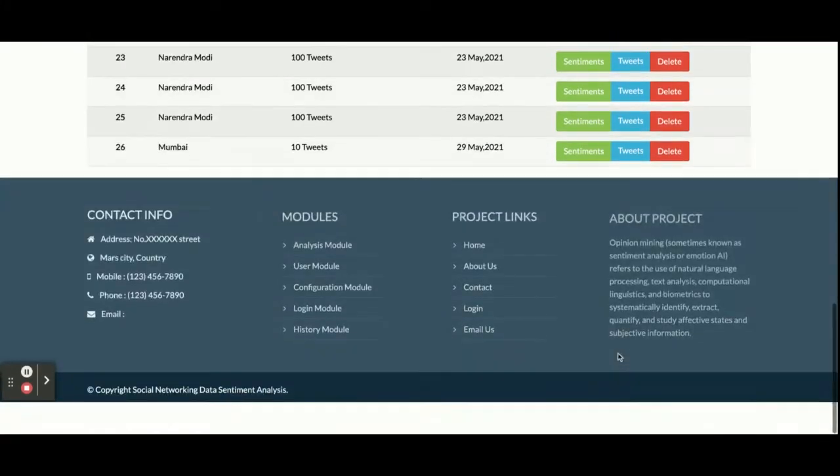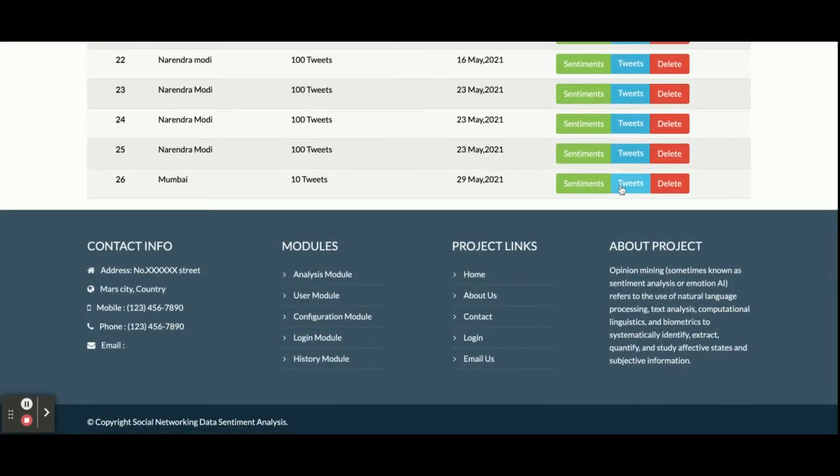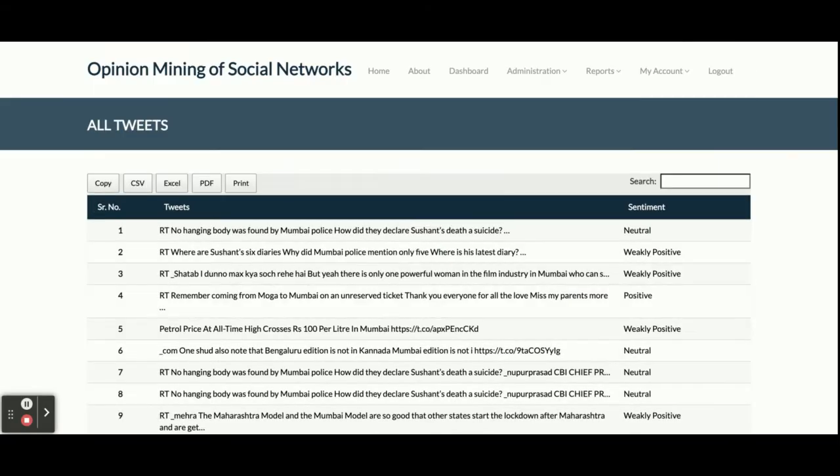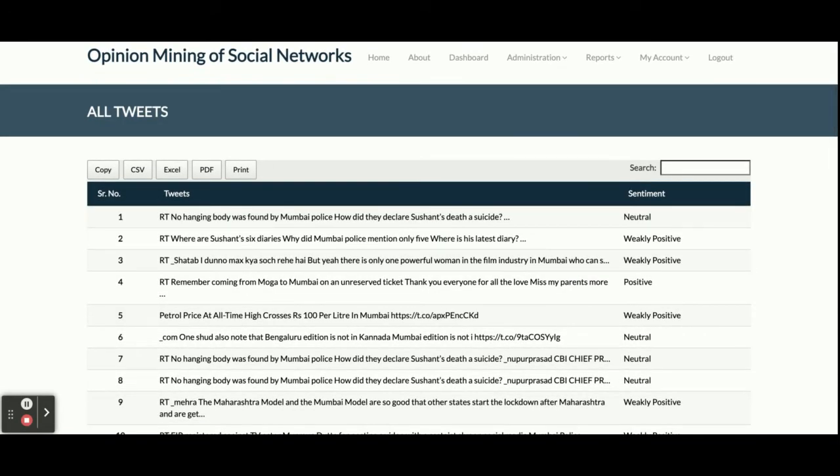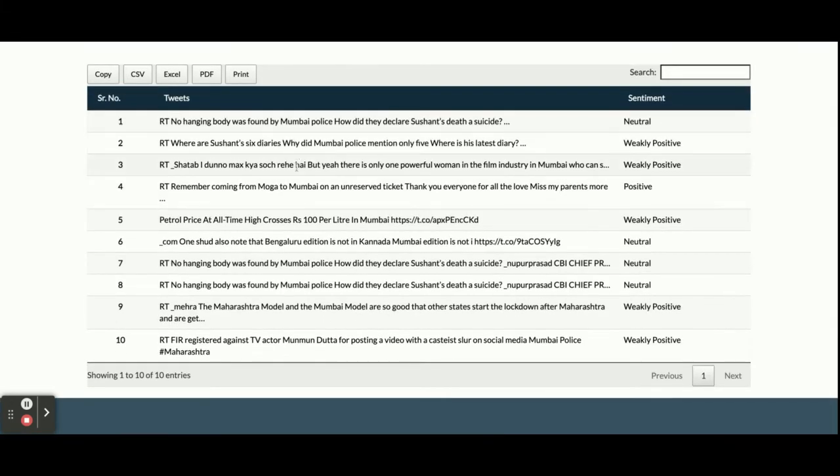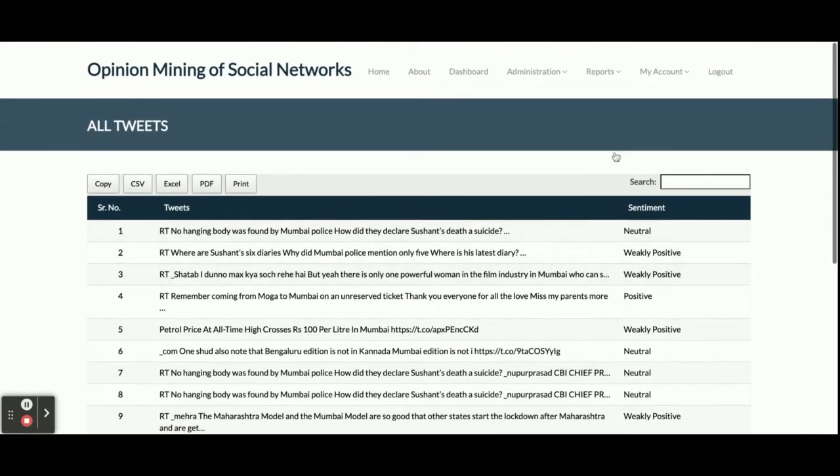So, okay, now this is the tweets, which means it will show you all of the tweets on which the system performed the analysis. The system renders all these tweets from Twitter, and they are stored in the database, and you can see these are the tweets on which our system performed the sentiment analysis, right? And this is the sentiment of each and every tweet, right?